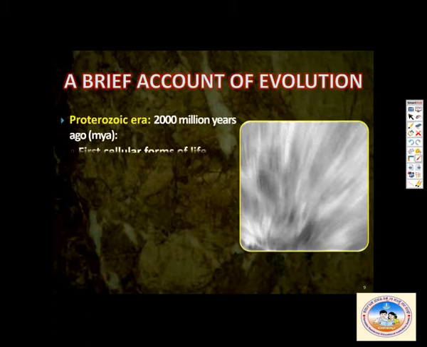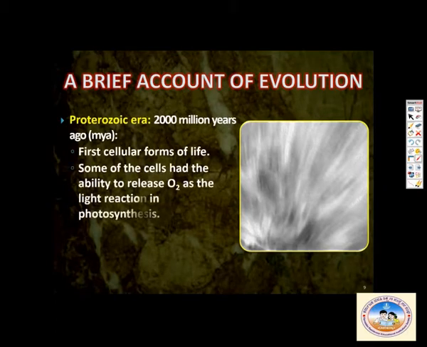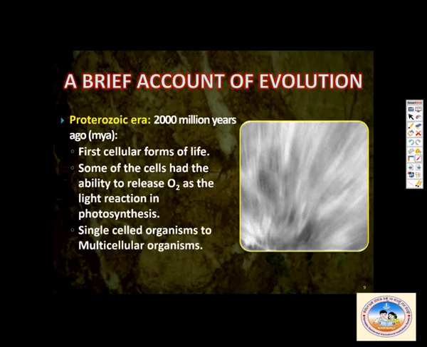Now we'll come to how evolution has taken place over many years, from the formation of Earth. The first one is the Proterozoic era, which is 200 million years ago. The first cellular forms of life came into the picture. Some of the cells had the ability to release O2 as in the light reaction of photosynthesis. Some of them could produce oxygen. Then single-celled organisms to multicellular organisms started evolving in this era.